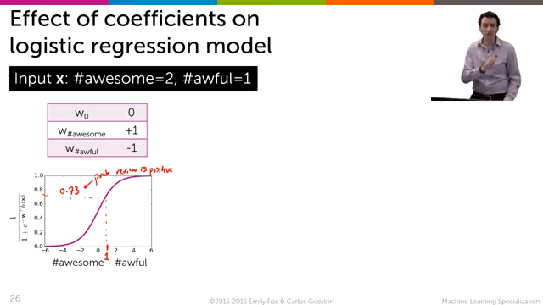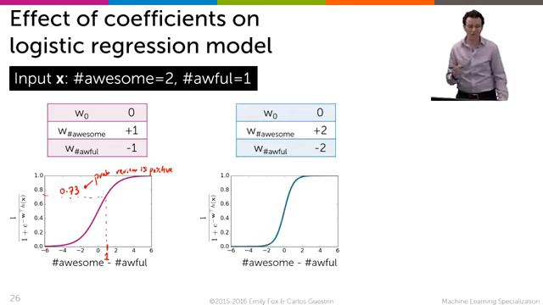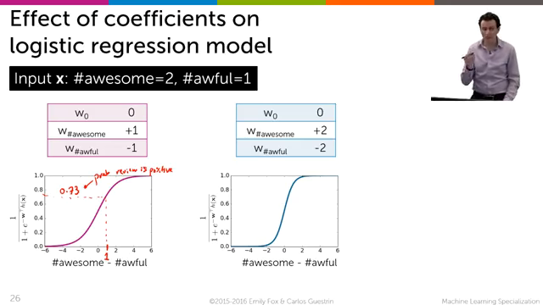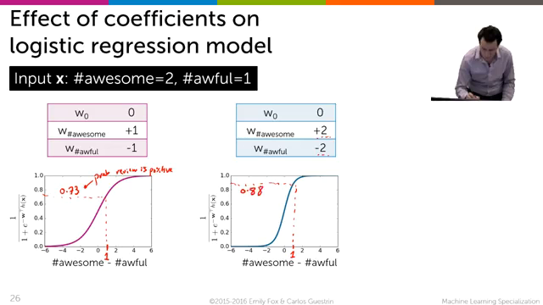Now if I take the same coefficients, nothing's changed, the same input, but I multiply those coefficients by 2, I have 2 awesomes, 1 awful, still as input, but the coefficients are plus 2 and minus 2. Now the curve becomes steeper. And so if I look at the same point, where the difference between awesomes and awfuls is 1, and I look at my predicted probability, now I've increased it tremendously. Now I see the probability of a positive review is about 0.88. I'm even more confident that the same exact review is positive. So that doesn't seem as good, an 88% chance that it's positive.